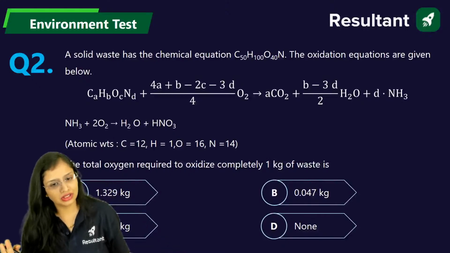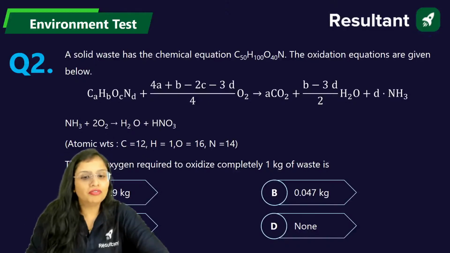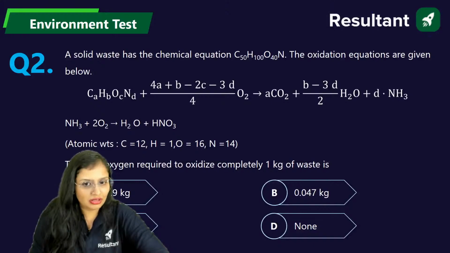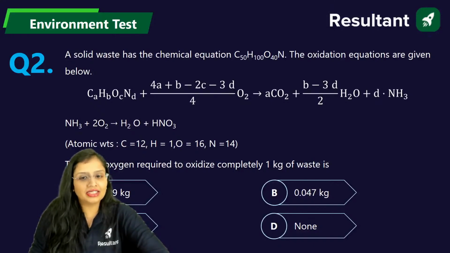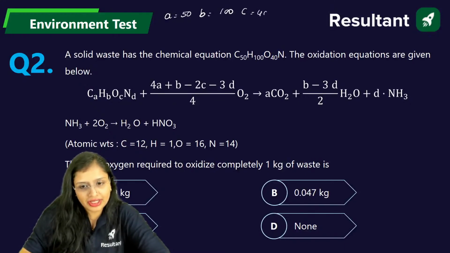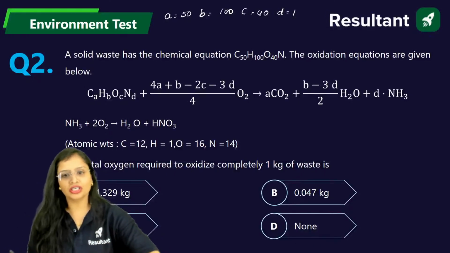Let us check it out how much oxygen is required. Before that, we have to calculate the molecular weight of this chemical. Now you can check it out by this equation that A is 50, B is 100, C is 40, and D is 1.